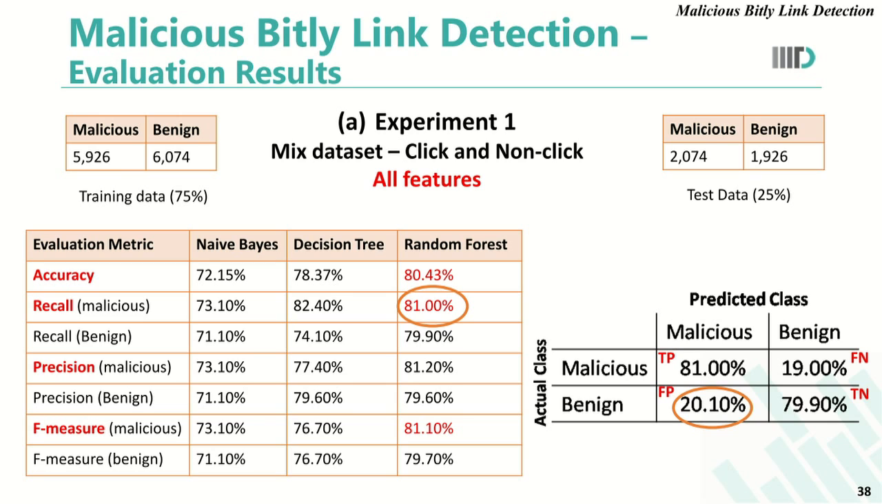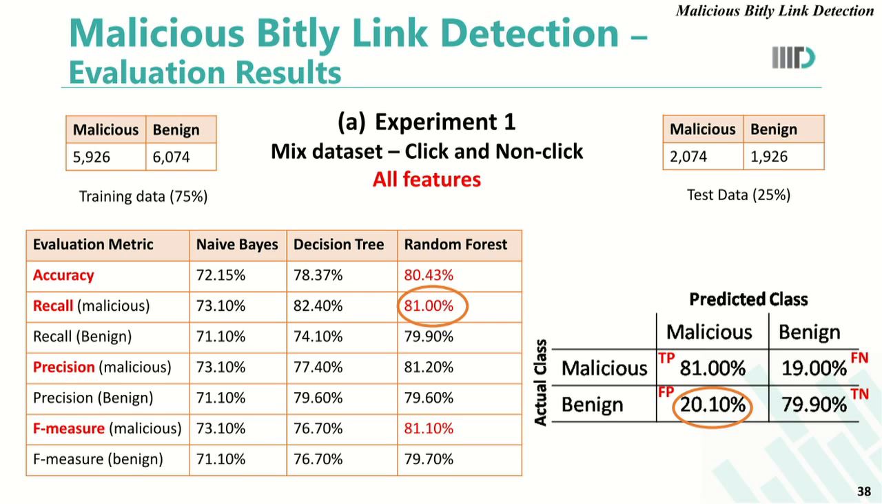Accuracy, recall, precision, all these are the evaluation metrics that we use to evaluate the performance of a classifier. Accuracy is the closeness of the result to the actual result. F measure is the weighted average of precision and recall. After carrying out this experiment, we found the false positive rate to be as low as 20% and the true positive rate as high as 81%.